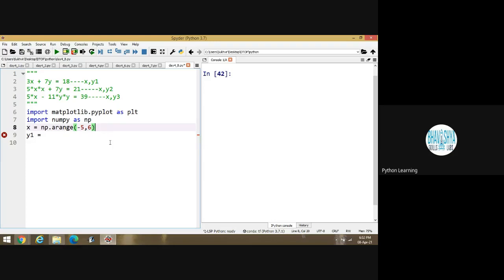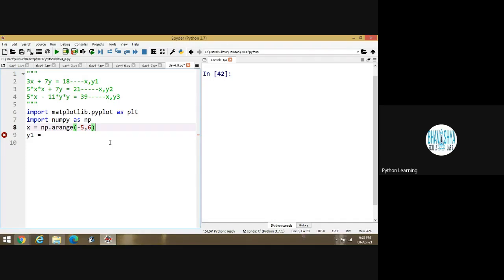X remains the same. You can take all the values as -5 to 5. Input values may be same, but output is different in each case. Is it okay? Is this content clear or not? Yes, sir. Output is different in all the cases.